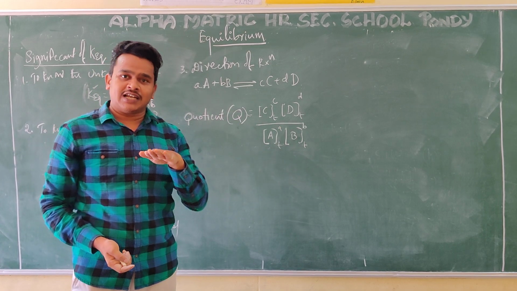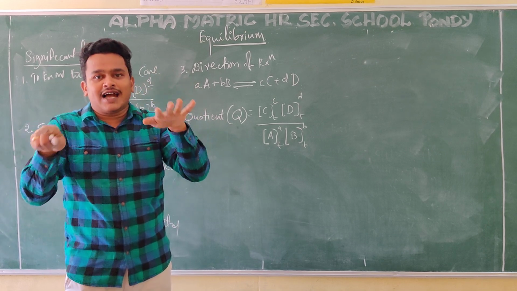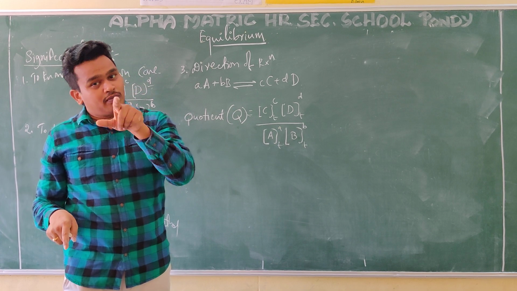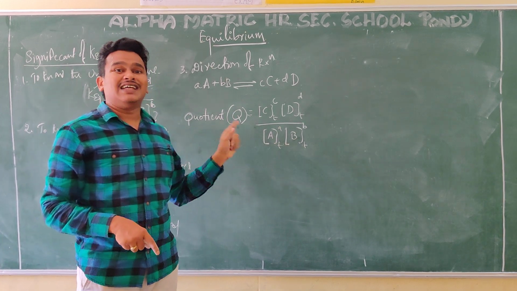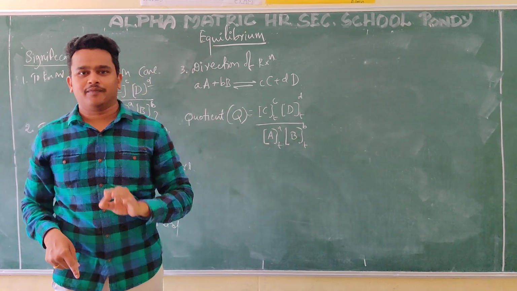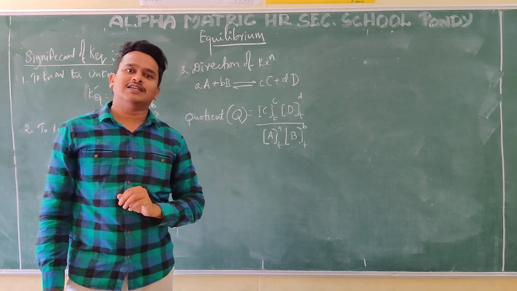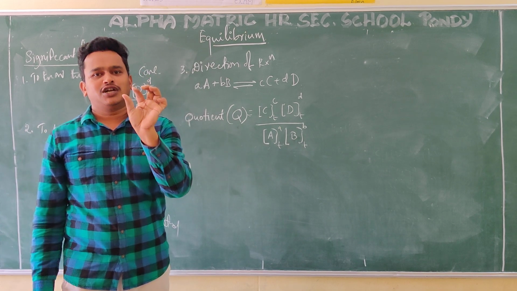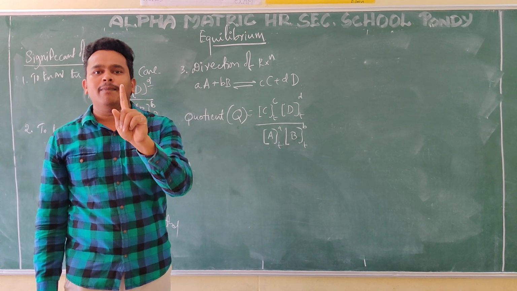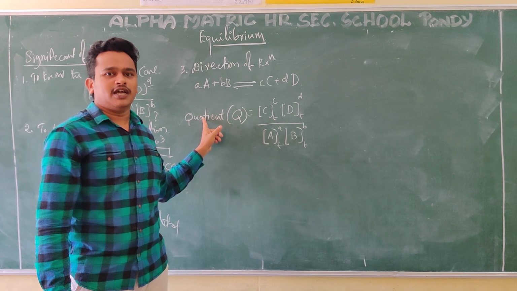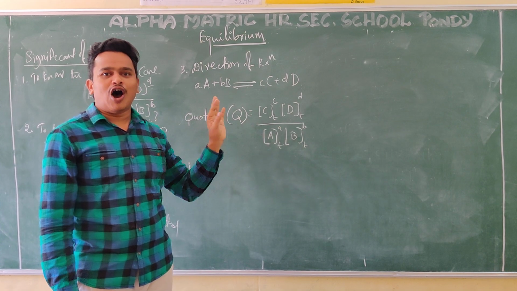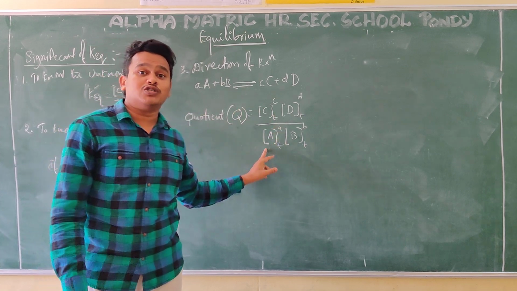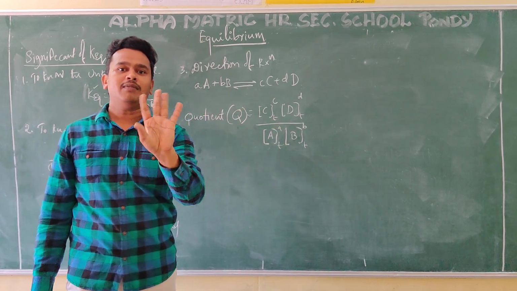But for that reaction, at the 5th minute, the reaction gets to an equilibrium state. At the 5th minute also you can get a Q value, but that Q is called K. So what I want to say is, equilibrium constant is also one type of reaction quotient. But all the quotients you cannot call an equilibrium constant.